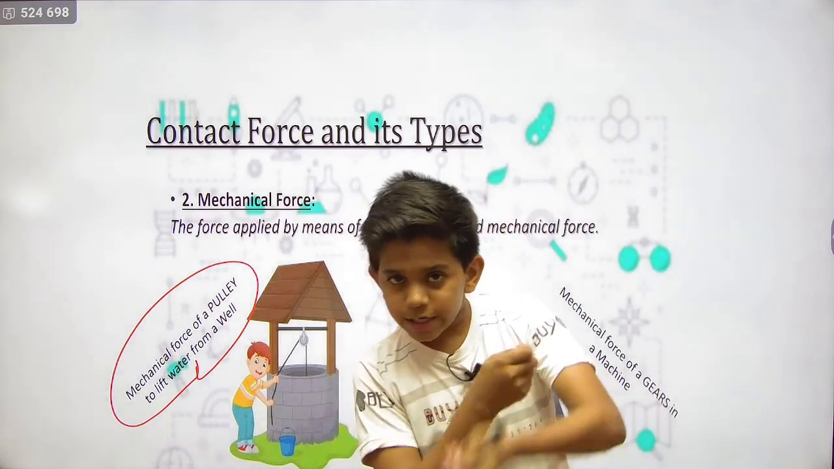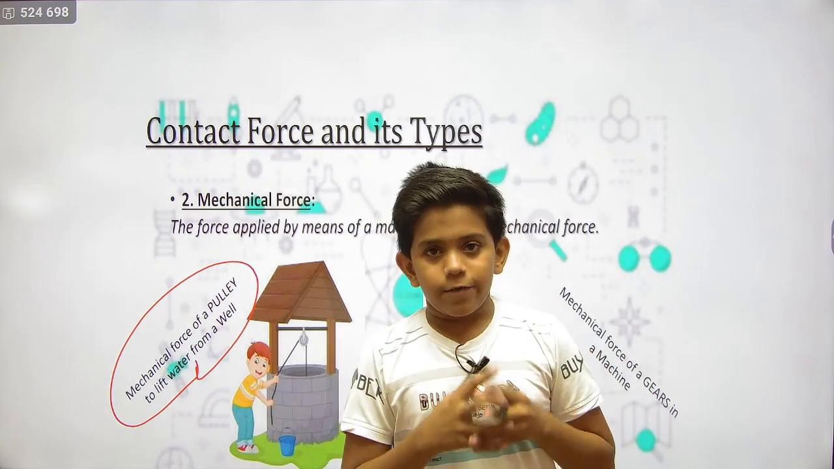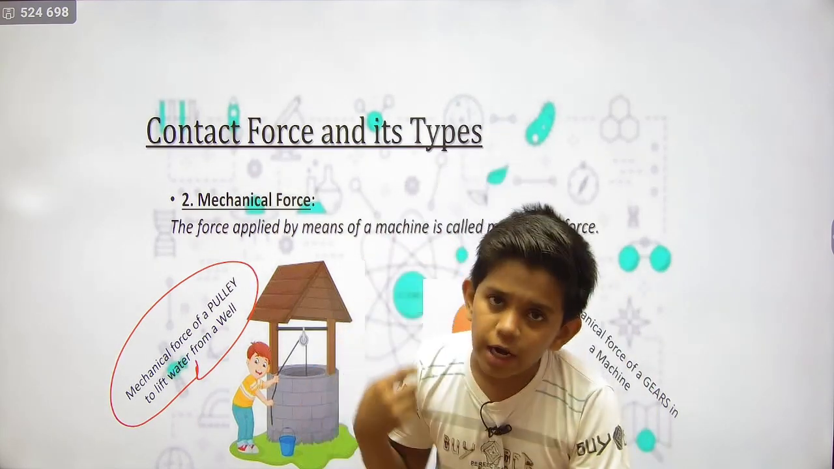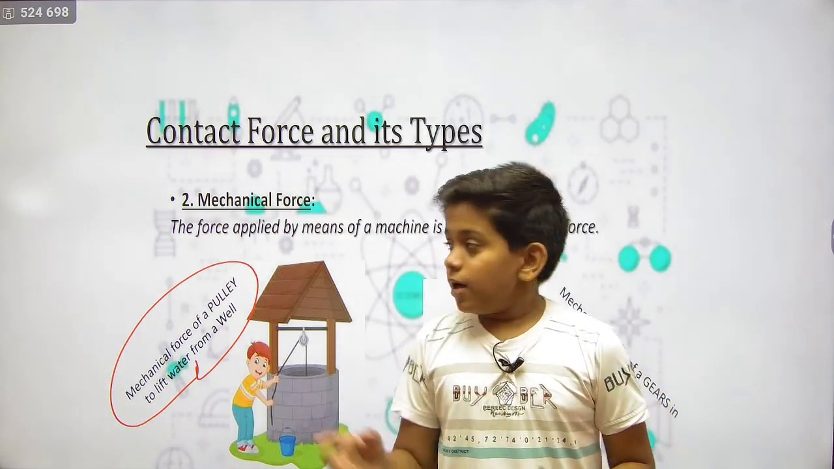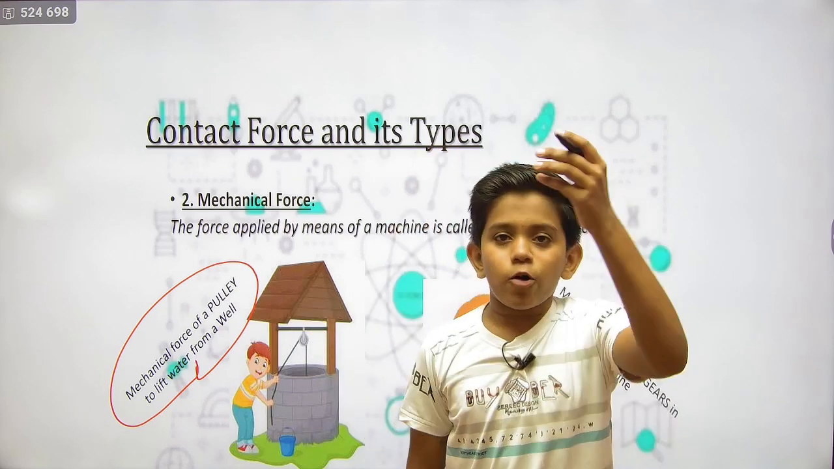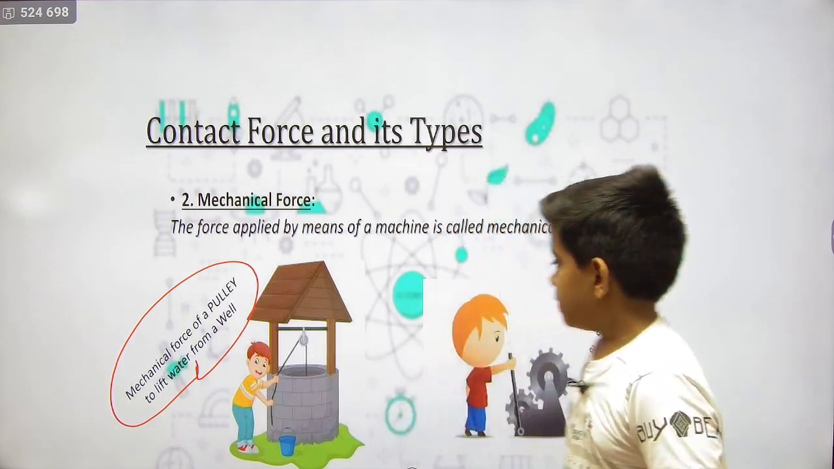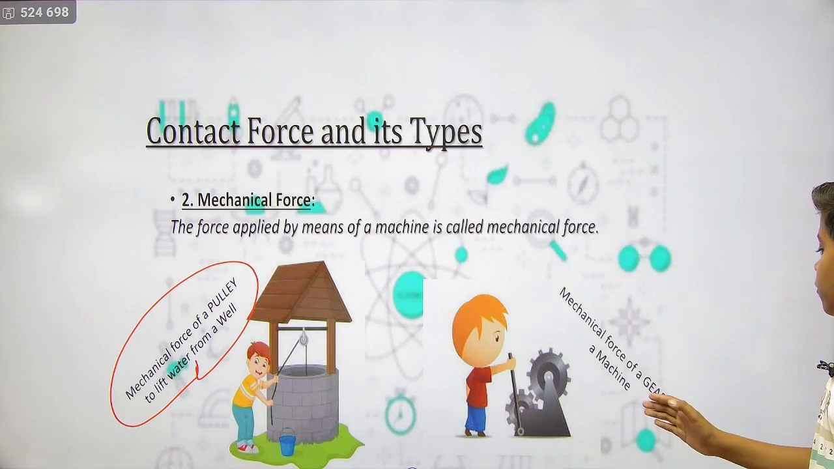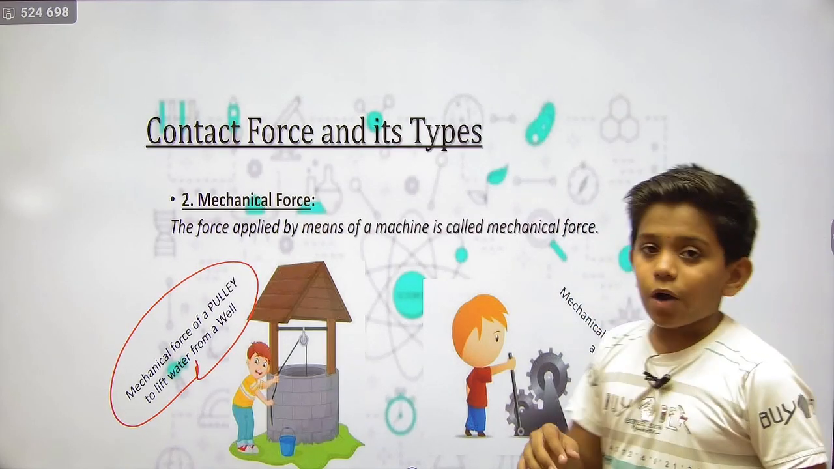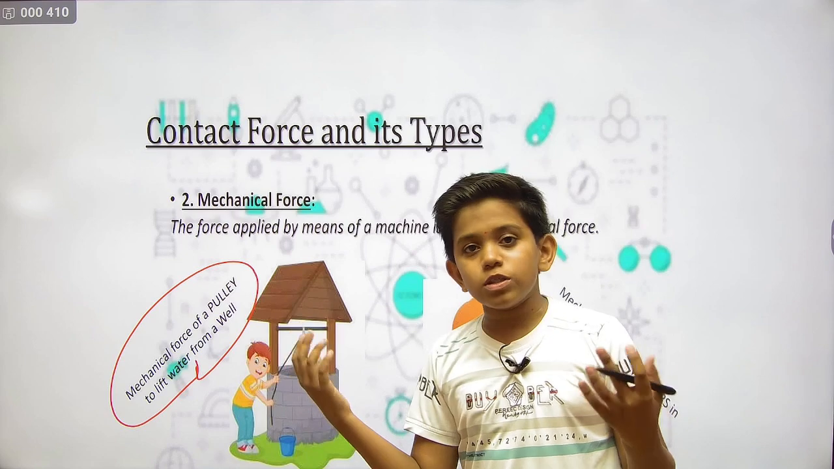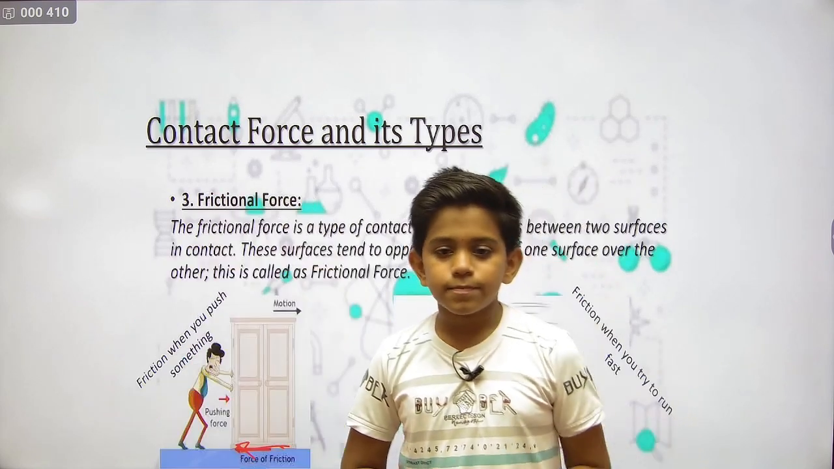When we pull it up, it is against the gravity and we need to apply more and more force. But because of this pulley, we pull it down and it is with the gravitational force, so it is easy to pull. Next, mechanical force of a gear in a machine. Now there are various gears which are used and the force is applied.